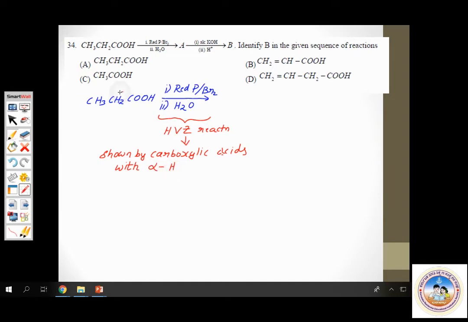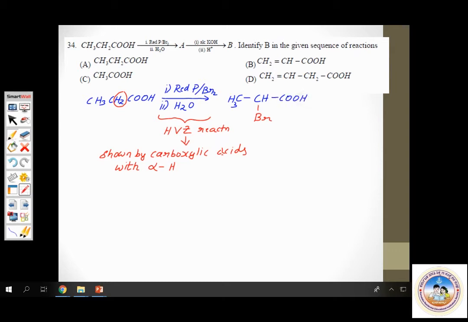Yes, these are the alpha hydrogens. I am highlighting it. These are the alpha hydrogens, which get replaced by bromine in the compound. Let us write the structure of the compound. CH3, then instead of H you have Br substituted, and then the carboxylic acid group COOH.